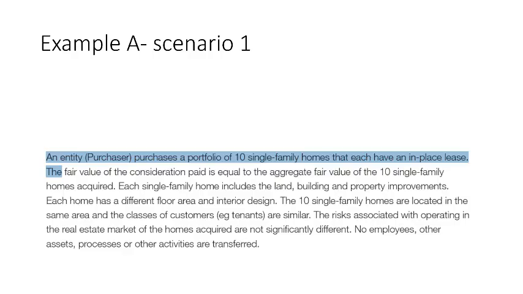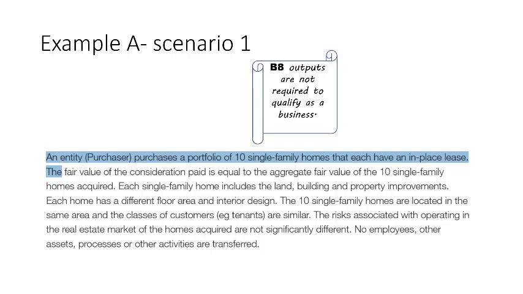Paragraph B indicates that outputs are not required for an integrated set of activities and sets to qualify as a business. The scenario goes on to say that the fair value of the consideration paid is equal to the aggregate fair value of the family homes acquired. Why give this information?